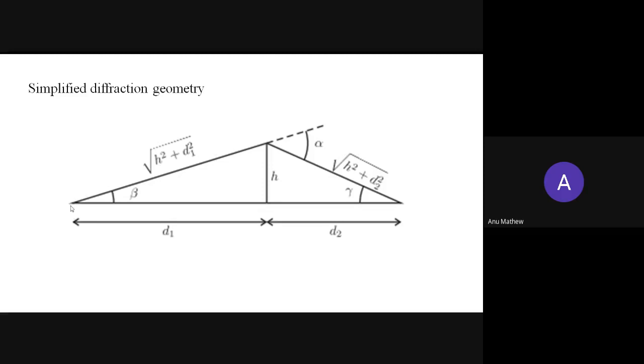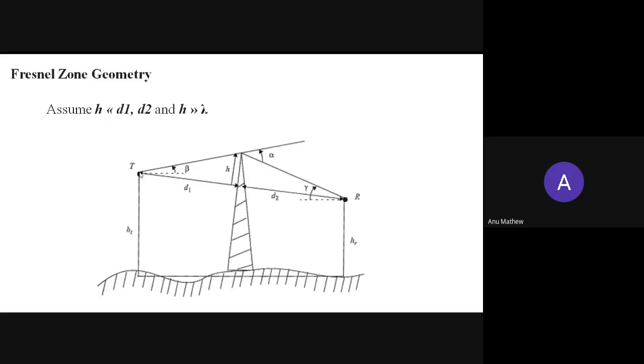The line of sight path is the actual distance the wave would travel, so D1 plus D2 is the actual distance. Then this wave is traveling by diffraction: it travels along this path and is then redirected to the receiver.